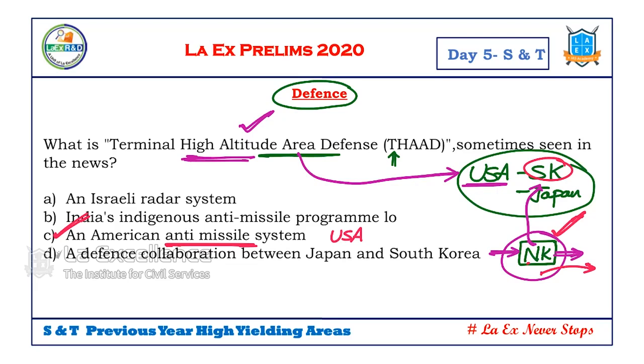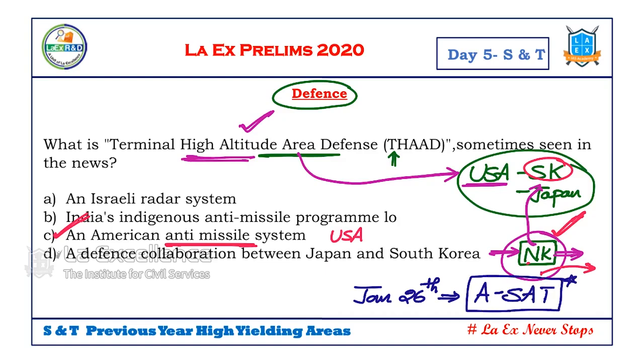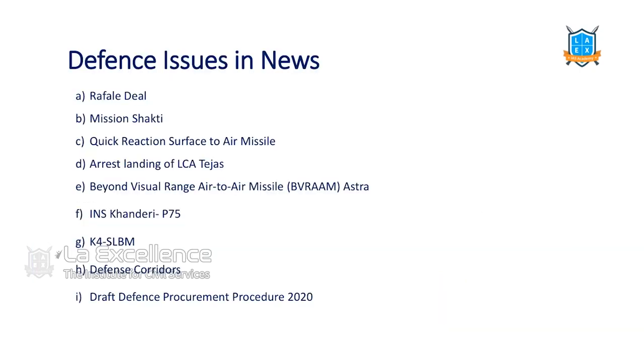So this year, do you remember what we did? On January 26th, we displayed one missile system. What is it? ASAT. Do you remember this? The ASAT missile system was displayed in the parade of this Republic Day. Let's see what the current issues in the news were in the past 1 year. Rafale deal, we all know now it is a done deal already.